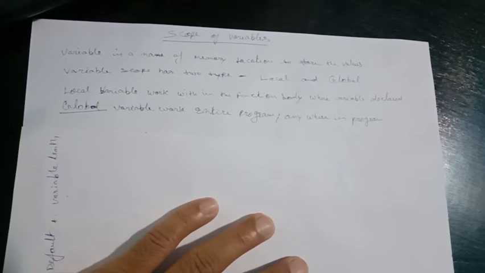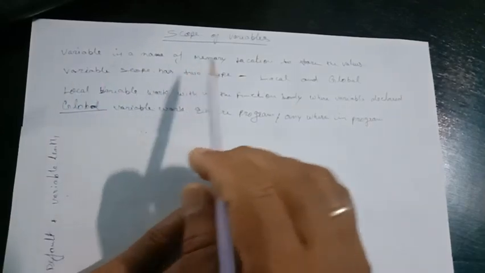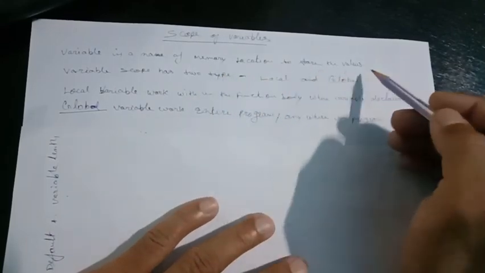Today we will learn about the scope of variable. Today I will explain about the scope. Scope rule means the method works with a different linking label. The main purpose of the scope is to link. Our first concept is the variable. As you know, the variable is a name of a memory location to store a value.